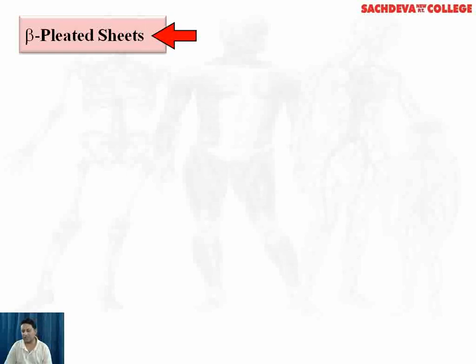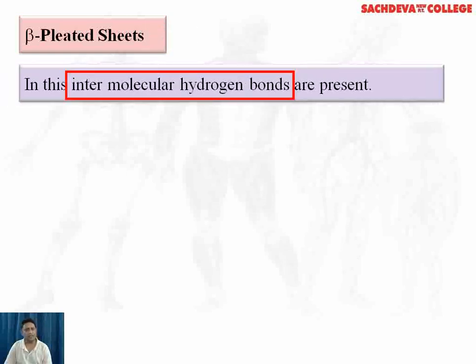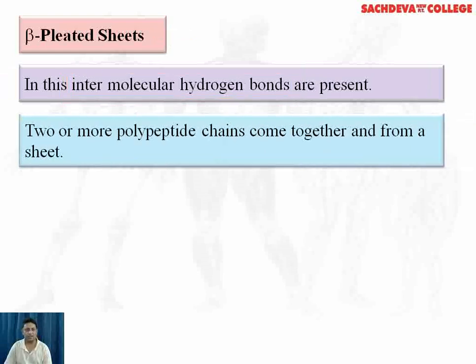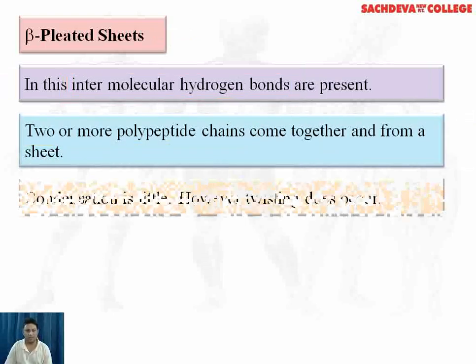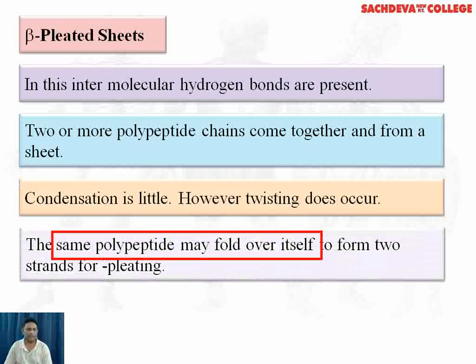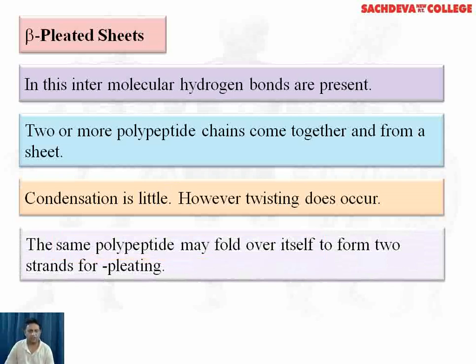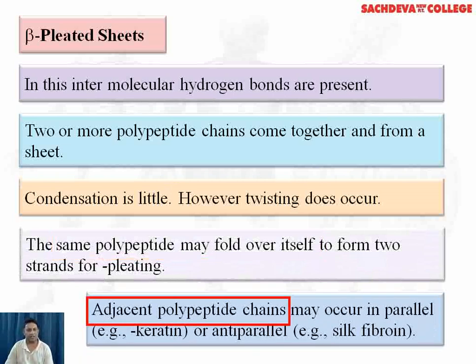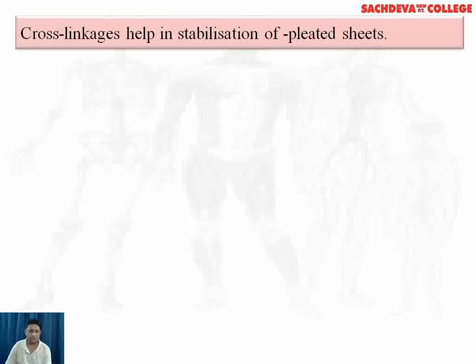Coming to beta pleated sheets. In this, intermolecular hydrogen bonds are present. Two or more polypeptide chains come together and form a sheet. Condensation is little, however, twisting occurs. The same polypeptide may fold over itself to form two strands for beta pleating. Adjacent polypeptide chains may occur in parallel or anti-parallel direction.